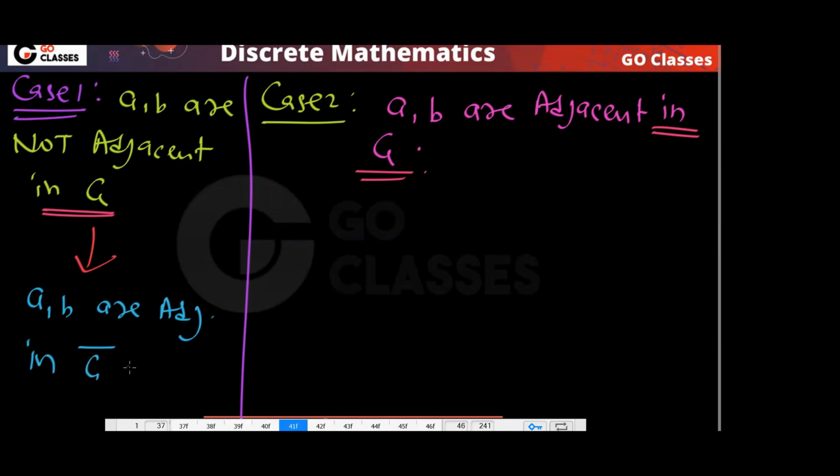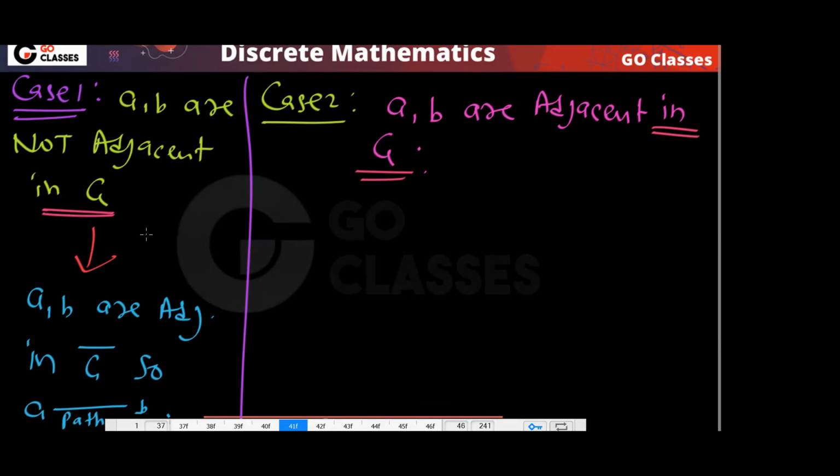So there is a path between A, B. So this case is done. Yes or no? This case is over.